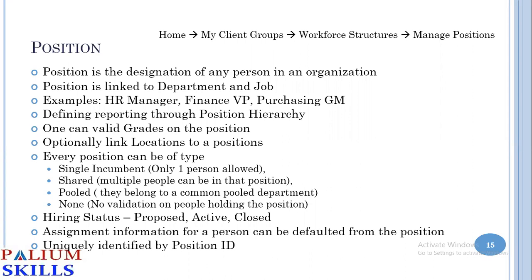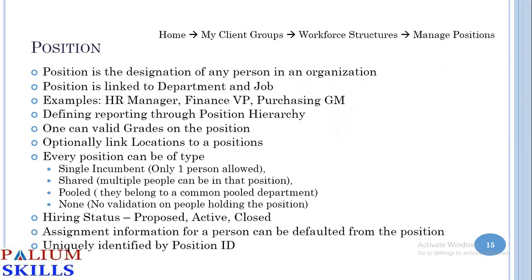These are pooled, meaning they could belong to an admin department. They don't belong to any specific department. As and when needed, they are deployed to the respective department. So let's say a driver is part of the admin department. When the sales team needs a driver, they can request the driver. And let's say secretaries belong to the admin pool. As and when needed, they may be deployed to different parts of the organization. So that's a pooled position.